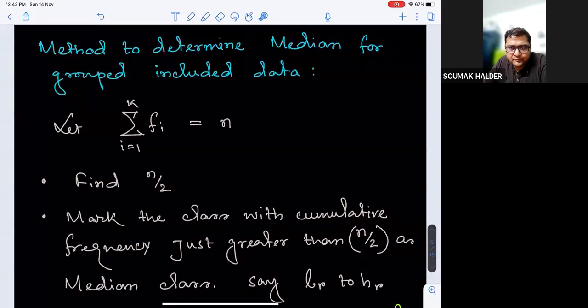Is that understood? Say if n is 100, then n by 2 is 50. So we will target the class up to which, if we add the frequencies, it is either exactly 50, or otherwise in that last class the cumulative frequency has exceeded 50. Is it okay?